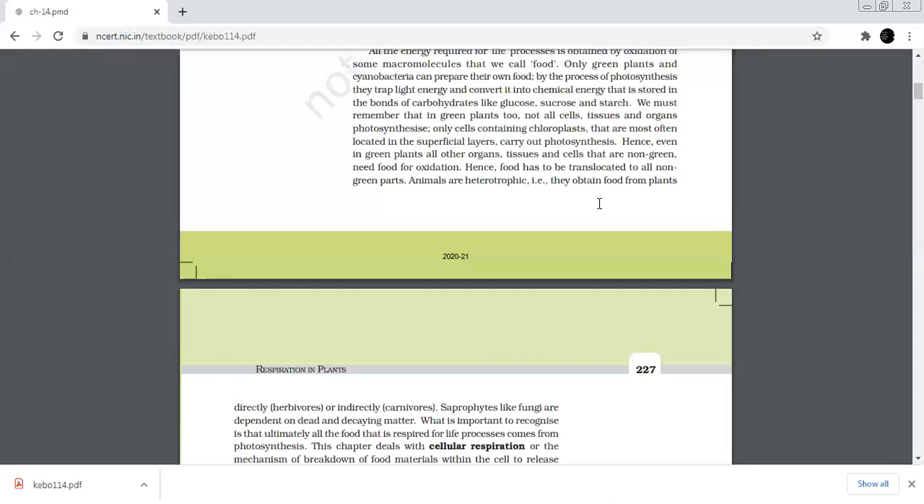Animals, on the other hand, are heterotrophic in nature. That is, they either obtain their food directly from the plants or indirectly depend on the herbivores for their food. Saprophytes depend on dead and decaying matter for their food. Thus, it can be concluded that all the food that is required for life processes ultimately comes from photosynthesis. So, photosynthesis is the biggest life process of the biological world. But cellular respiration is also important.